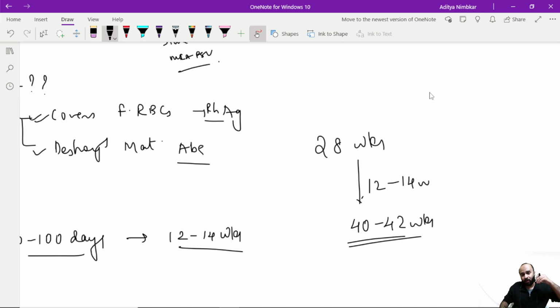It increases almost 10 to 50 times in the third trimester, which begins at around 28 weeks. तो थर्ड ट्राइमेस्टर में मैक्सिमम चांसेस है फीटोमेटल हेमरेज का, उससे ज्यादा सिर्फ डिलीवरी के टाइम होते हैं। So to cover that important area of intrapartum and third trimester, we give it at 28 weeks and obviously then we repeat it after delivery.